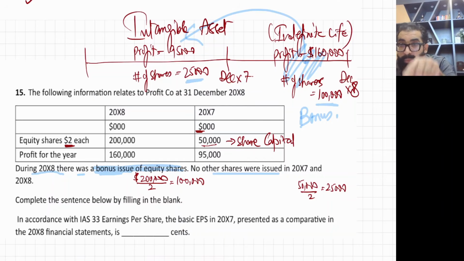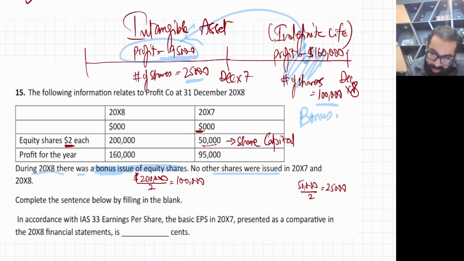Whenever there is a bonus issue in December X8, like 2008, when you are showing the 2008 accounts to your shareholders, you will show a comparative EPS of last year. And in that EPS, you will take the impact of the bonus shares. But in calculating last year's EPS, you will use the profit for last year.